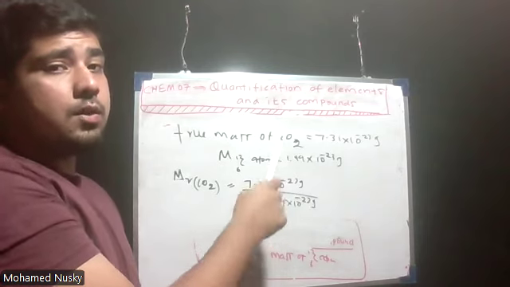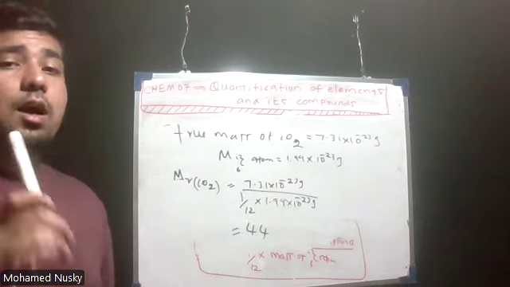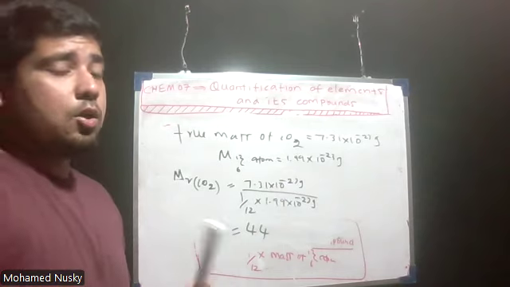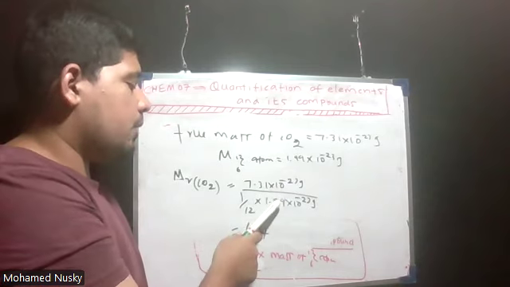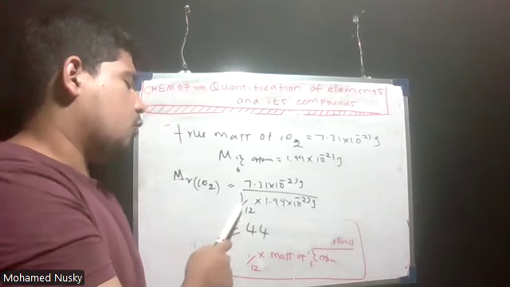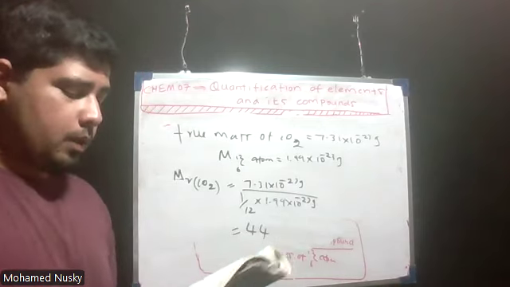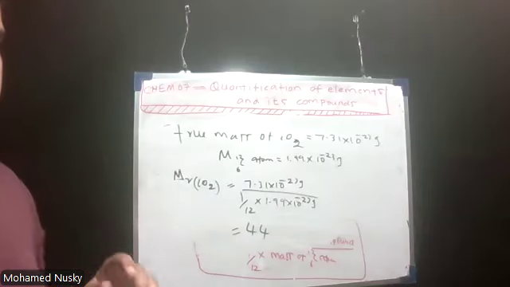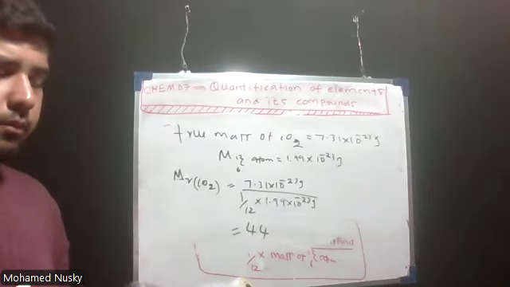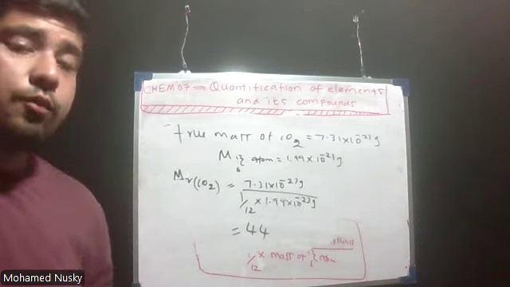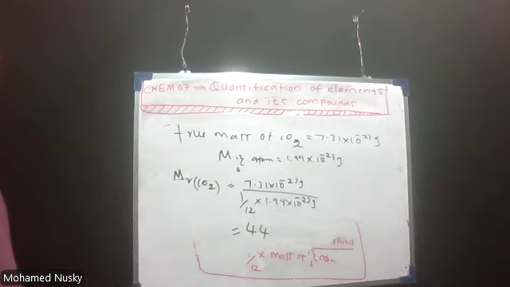But here they give the mass of the carbon-12 atom, not the atomic mass unit, so you should substitute 1/12 of 1.99 x 10^-23. There you will get the relative molecular mass of water as 18. This is how you find the relative molecular mass of a molecule.